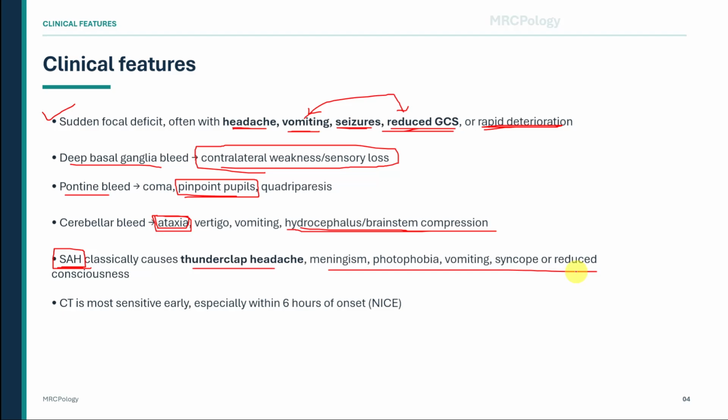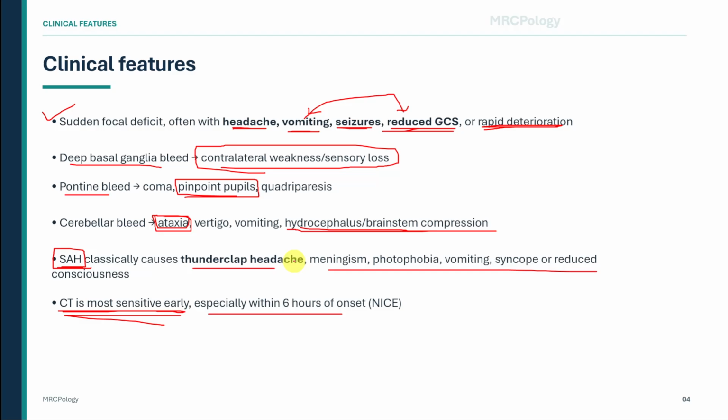Diagnosis starts with immediate non-contrast CT head. This is the key first test because it rapidly distinguishes hemorrhage from ischemia and shows the location of blood. In suspected subarachnoid hemorrhage, CT is most sensitive early, especially within 6 hours of onset. The key clue is timing. A very early CT is much more useful than a delayed CT.